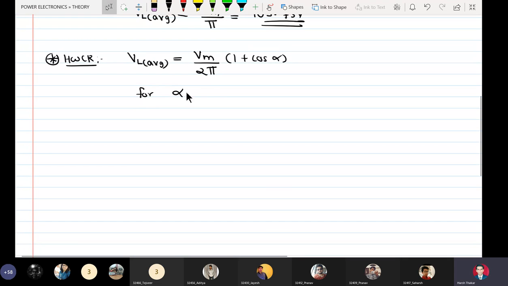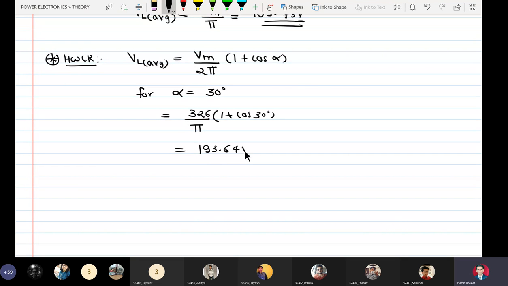For firing angle equal to 30 degrees, we have Vm is 326 upon pi into 1 plus cos 30, which comes out to be 193.64 volts.